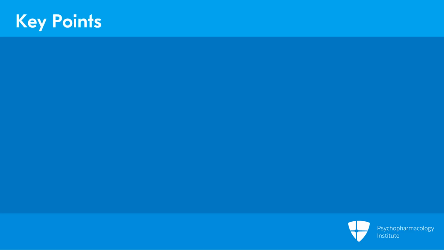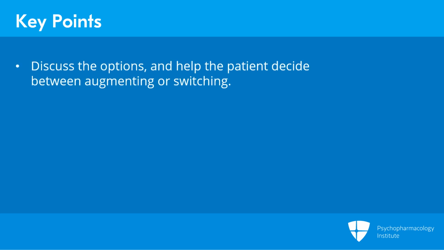So in summary, the key points of this video. After the first failed trial of an antidepressant for major depression in this group of patients we've been discussing, let the patient decide if he or she wants to switch or augment that antidepressant. This is what was done with quite useful results in the STAR-D study, and we adopted it as a strategy for use in the algorithm. There are 4 choices that we offer for switching, and then 4 for augmentation. Each has its advantages and disadvantages.